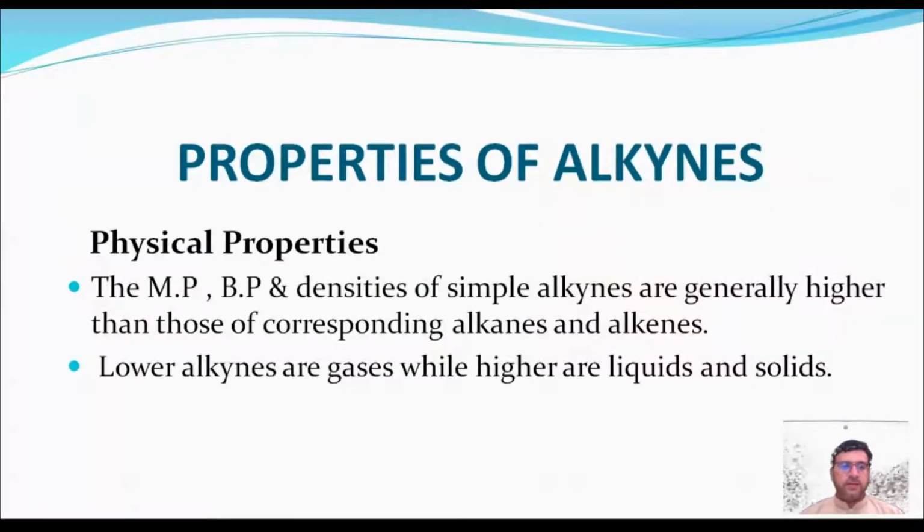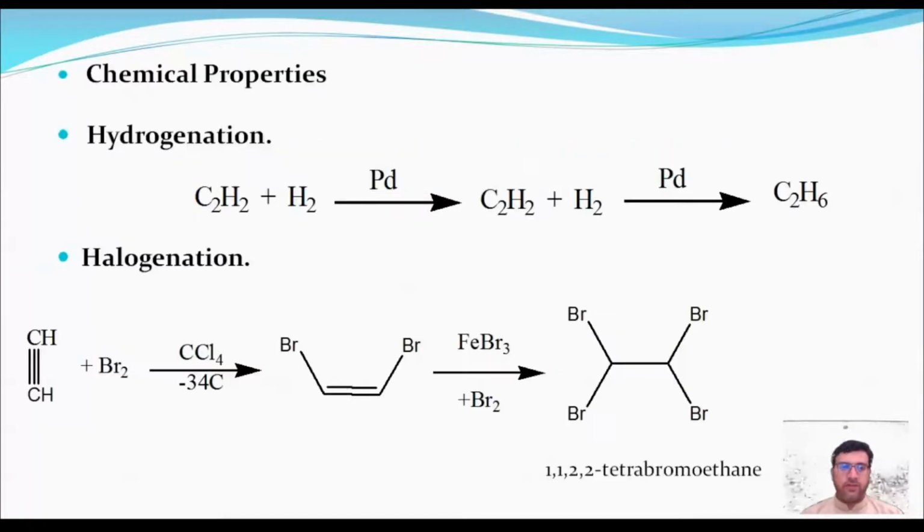Properties of alkynes. The melting points, boiling points and densities of simple alkynes are generally higher than those of the corresponding alkanes and alkenes. Lower alkynes are gases, while higher ones are liquids and solids. Chemical properties: hydrogenation of alkynes takes place in the presence of a palladium catalyst. Halogenation, that is, addition of halogen atoms in the presence of a Lewis acid used as a catalyst. For example, in this reaction we get tetrabromoethane.